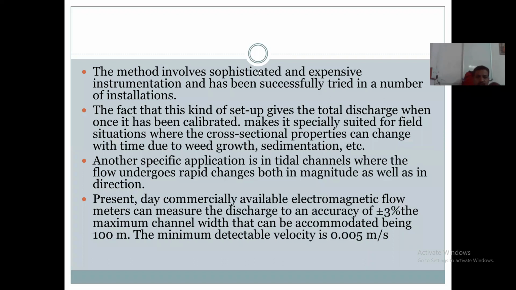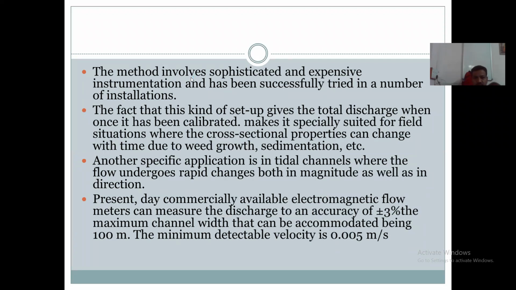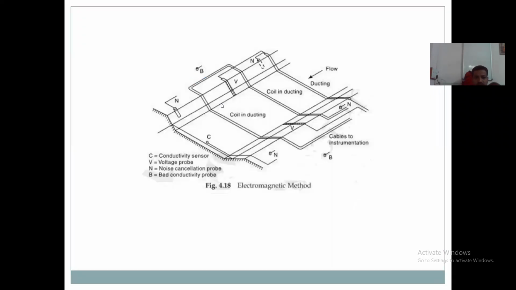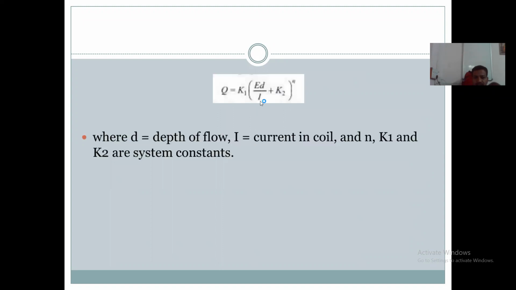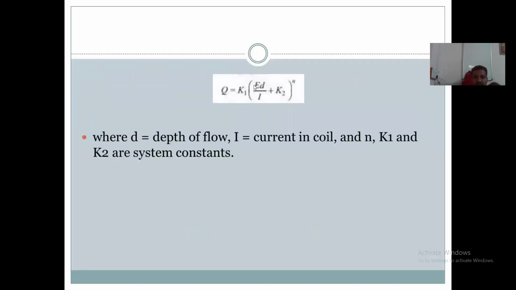This is a formula for measurement of the discharge. Q is equal to K1 into bracket ED by I plus K2, raised to whole bracket raised to N. By putting these values of E, D and I and system constants K1, K2 and N, we get the discharge.